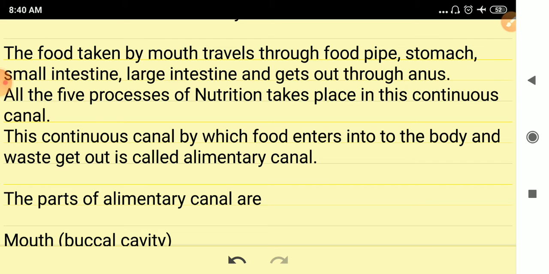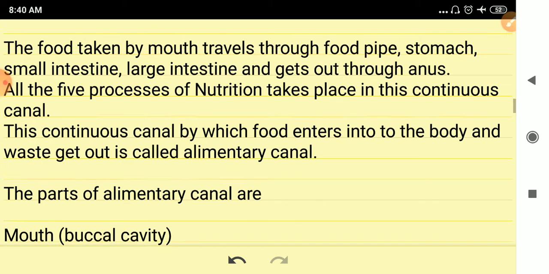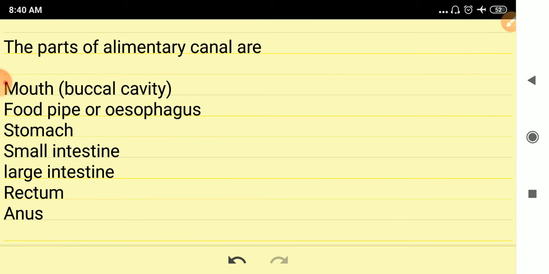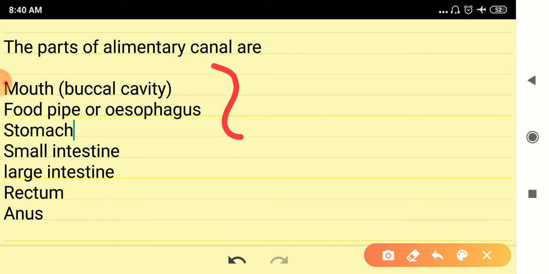When you see the parts of the alimentary canal and their sequence, you will understand what the alimentary canal is. Food enters through the mouth. After the mouth, it goes to the food pipe or esophagus.